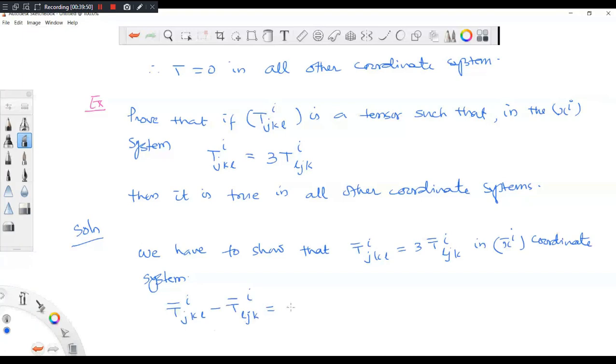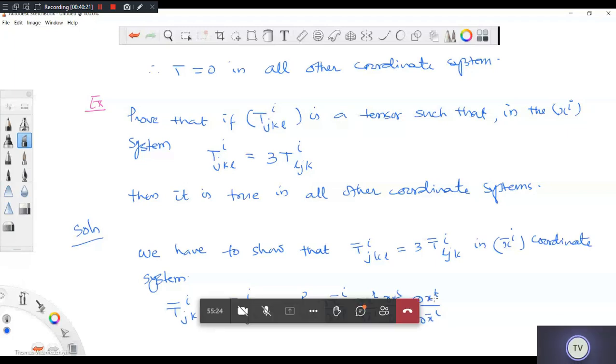This is nothing but T^P_RST del X bar I by del XP, del XR by del X bar J, del XS by del X bar K, del XT by del X bar L. So this is the transformation law for the first one.